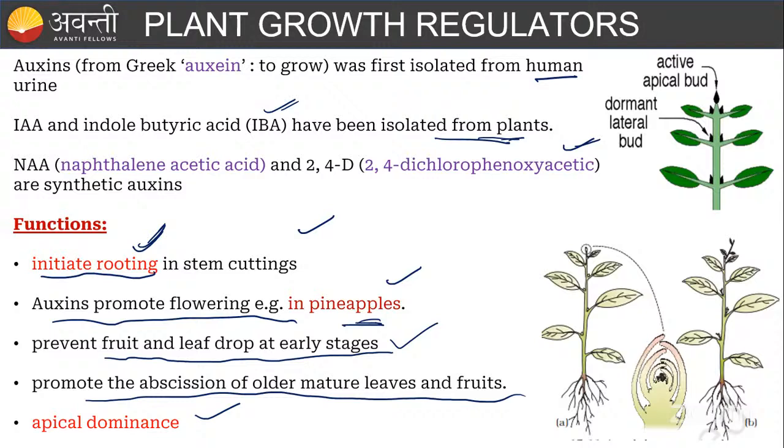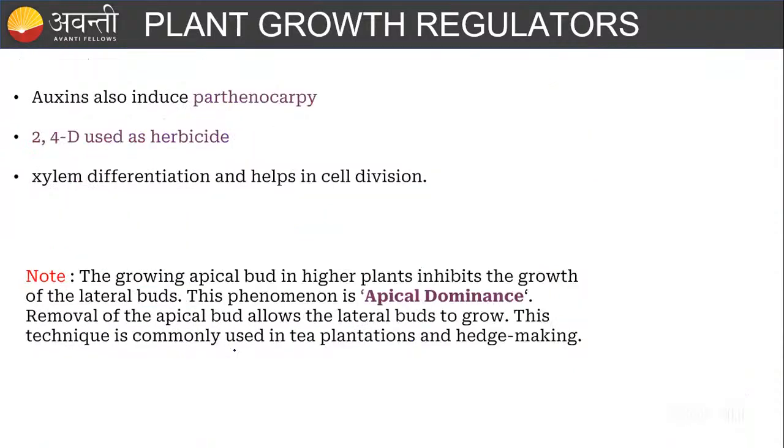Remember, okay? The apical dominance is mainly due to auxin. And auxin also induces parthenocarpy. You know what parthenocarpy is? Seedless fruit. For the seedless fruit, we are going to use synthetic auxin.